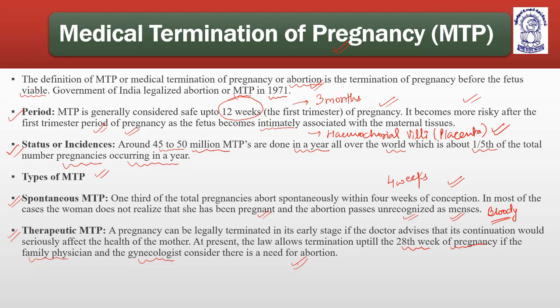In these cases the concerned gynecologist and physician will allow the abortion, and that can be done till the 28th week of pregnancy. Now coming to the next slide, this medical termination of pregnancy is clear to everyone.